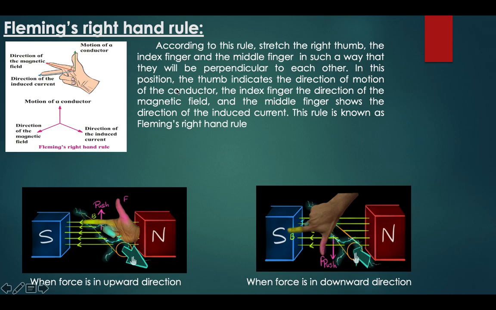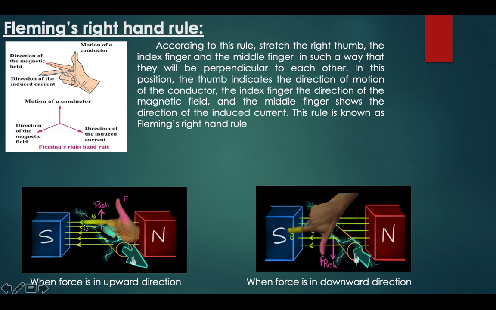In this position, the thumb indicates the direction of the motion, the index finger indicates the direction of the magnetic field, and the middle finger indicates the direction of the induced current. This rule is known as Fleming's right hand rule.